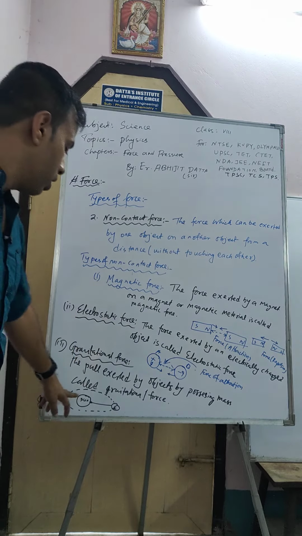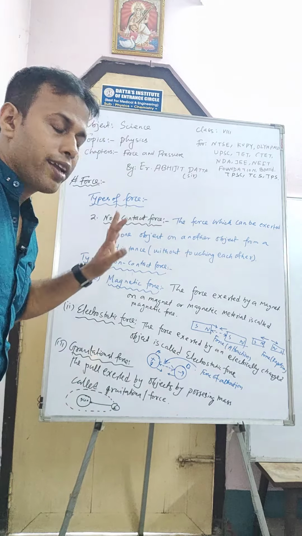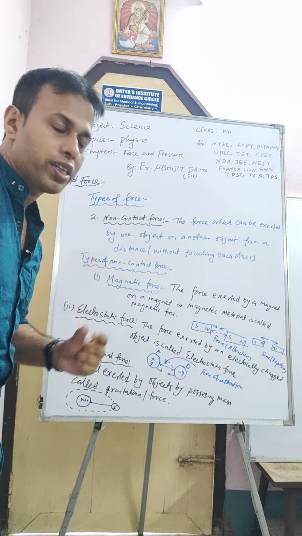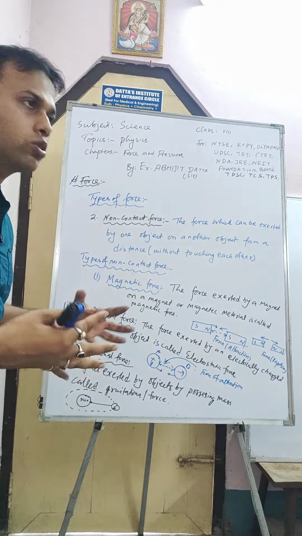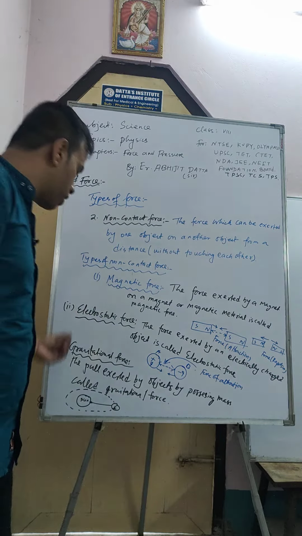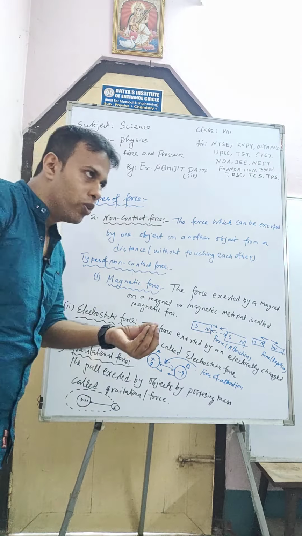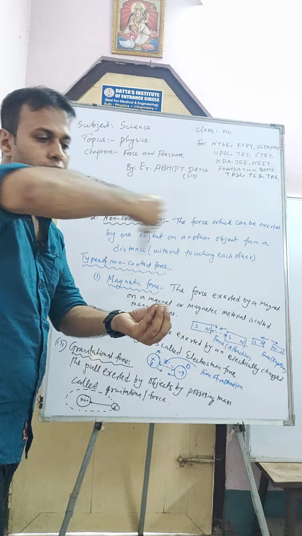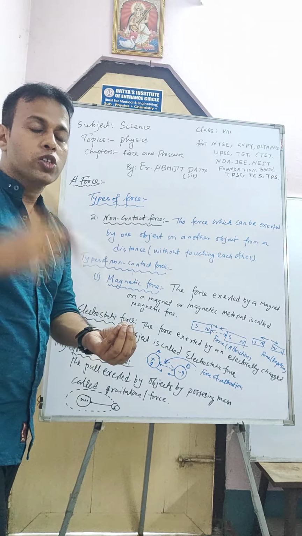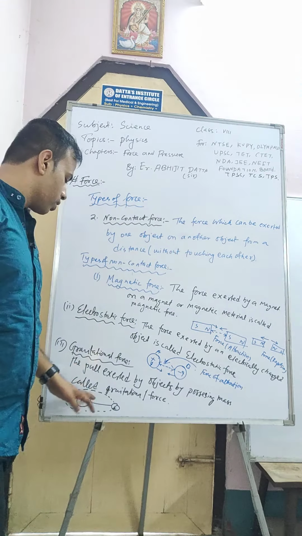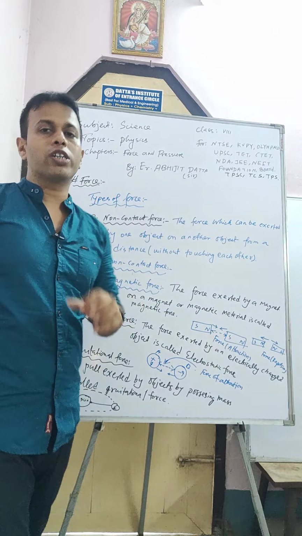Why? Because the Sun is one object and Earth is one object. So, according to Newton, every object in the universe will attract each other, and this force is known as gravitational force. So, due to the gravitational force of the Sun, Earth always revolves around the Sun in an elliptical path. Due to this gravitation, our solar system exists.